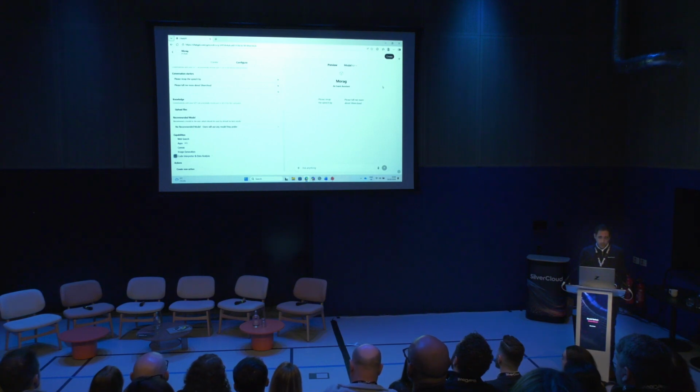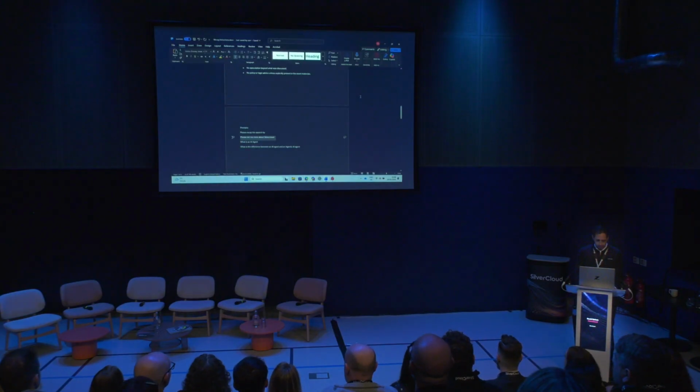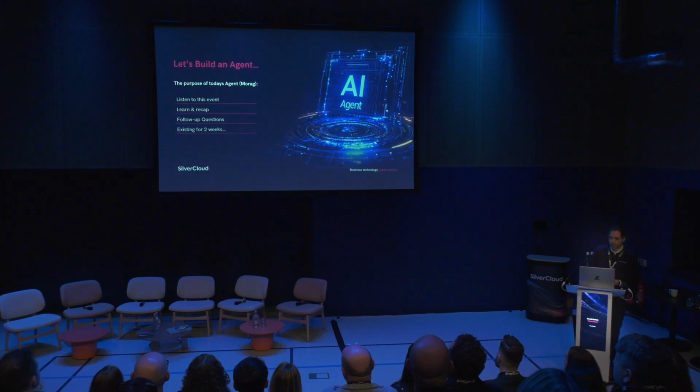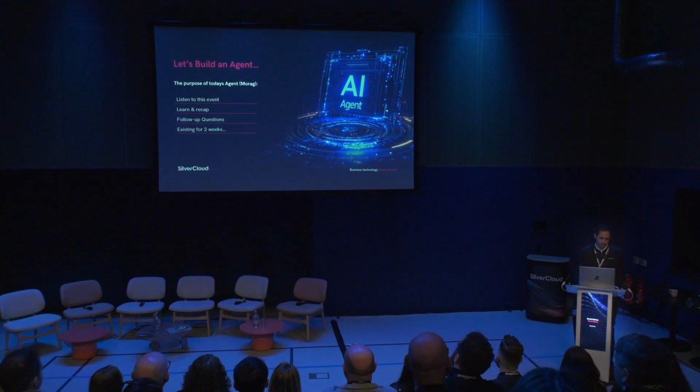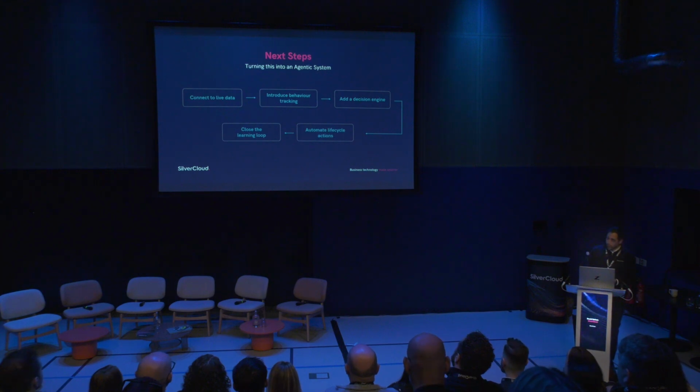Now, once we create this agent, that's it ready to go. We can share that through ChatGPT, absolutely no problem. But the kind of point of today is to more look at the agentic element here and what we're trying to achieve by actually putting agents into that space. So in order to turn this agent agentic, there's a couple of things that we'd have to do in order to bring that to life. The idea of an agentic agent is to have a job, a function, something that it can do without human interjection if you so require. So the next steps to turn it there, we want to connect it to your live data.